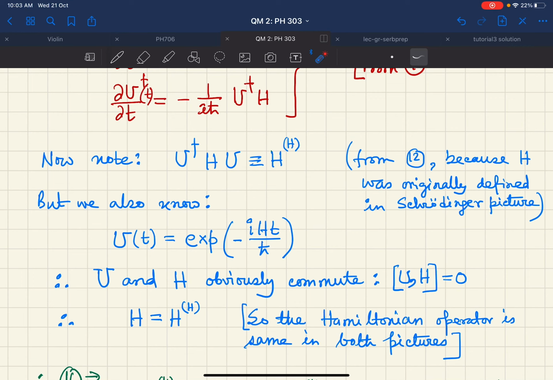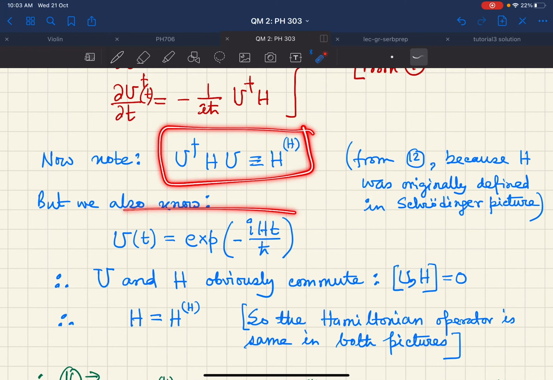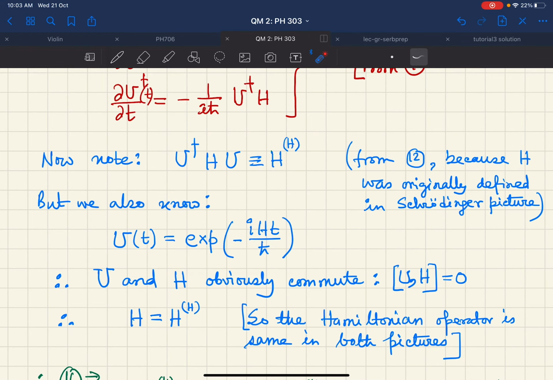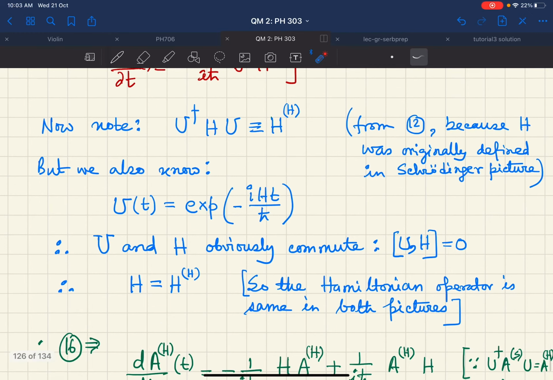Since H and U commute, the Hamiltonian operator is same in both the pictures. Because of this relation and because U commutes with H, we see that the Hamiltonian operator is same in both the pictures.